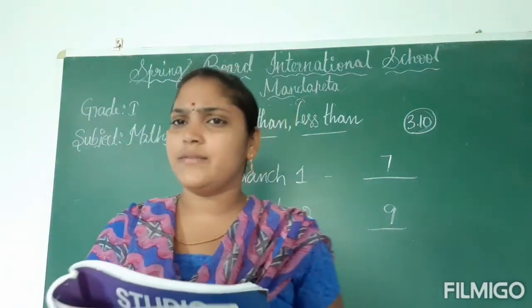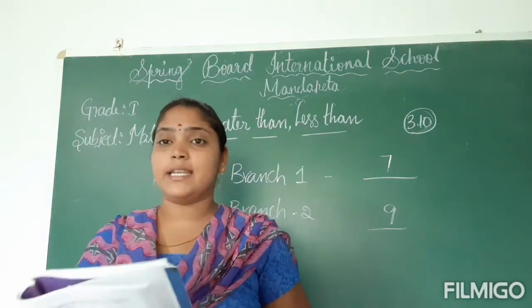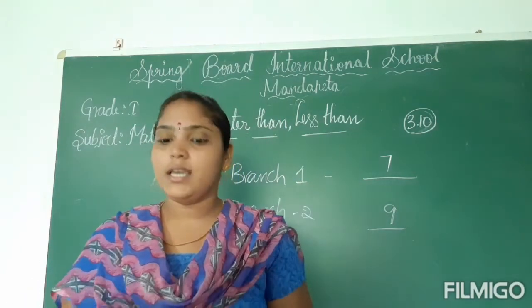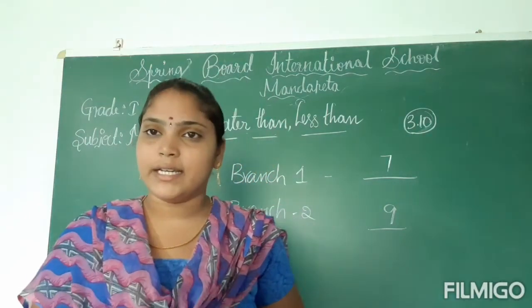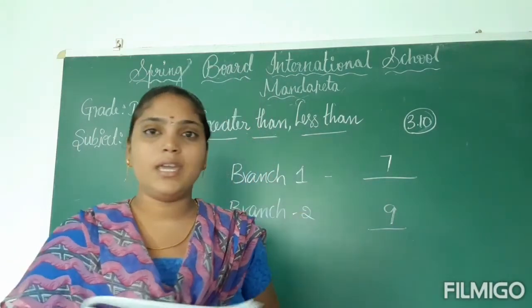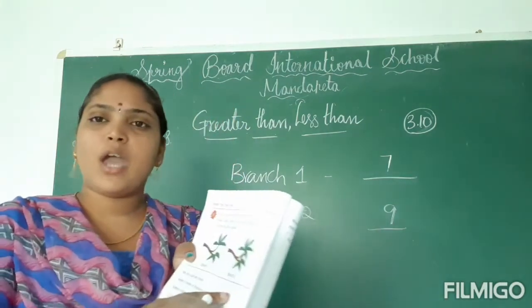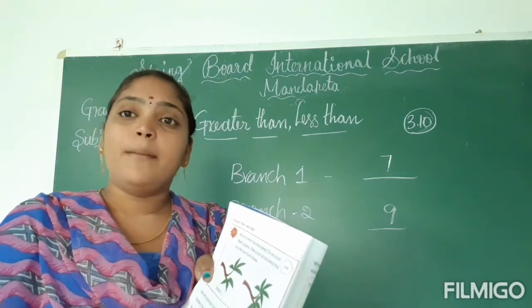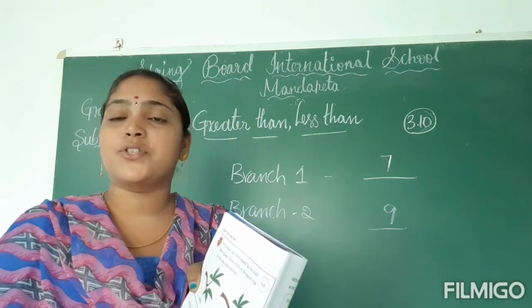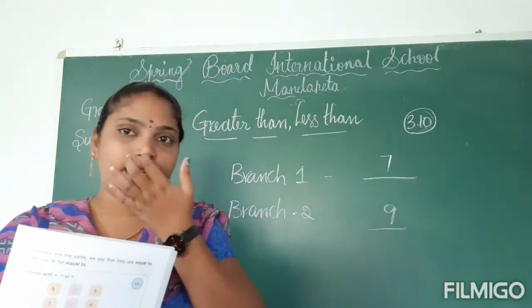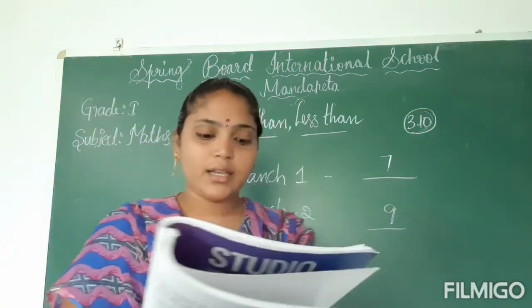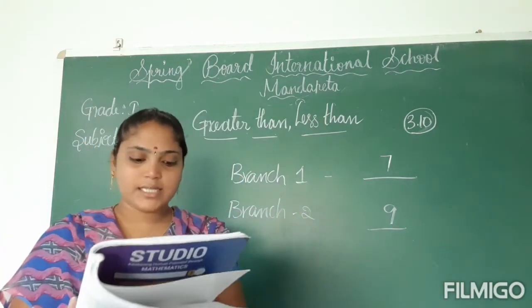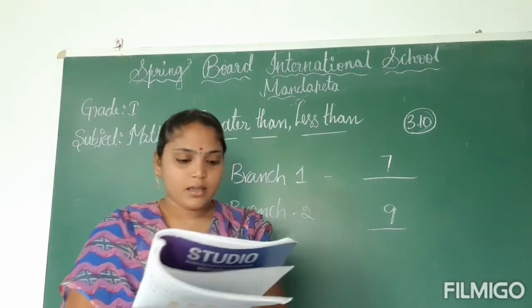9 is more than 7. Is it correct or wrong? Yes, 9 is more than 7. We say that 9 is greater than 7. Here branch 2 has more leaves. Why? Because branch 2 has 9 leaves, so 9 is greater than 7. Okay, 9 is greater than 7, or 7 is less than 9.